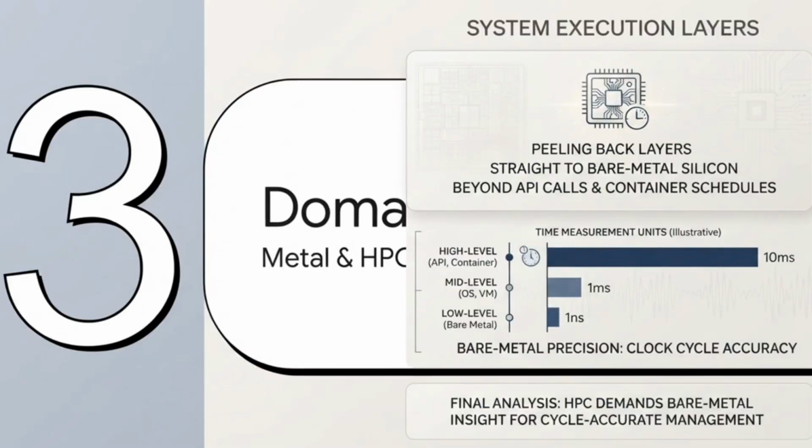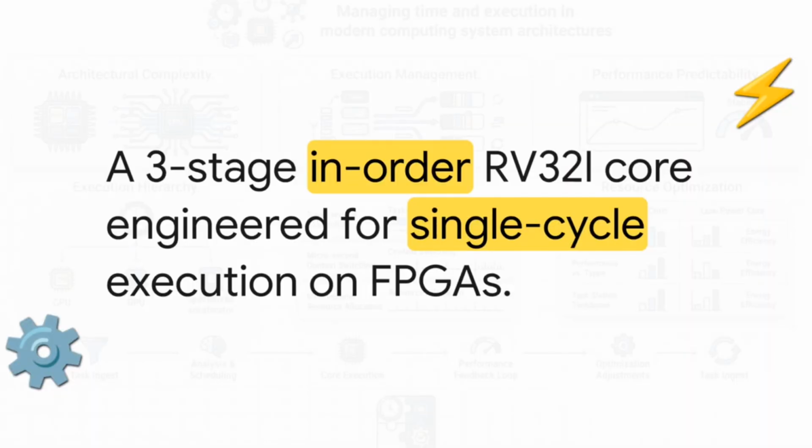Because at this level, time isn't measured in API calls or container schedules anymore. We're talking about pure processor clock cycles. Enter the Kronor RSIV processor. This is a 3-stage, in-order core that completely complies with the RV32i unprivileged architecture.